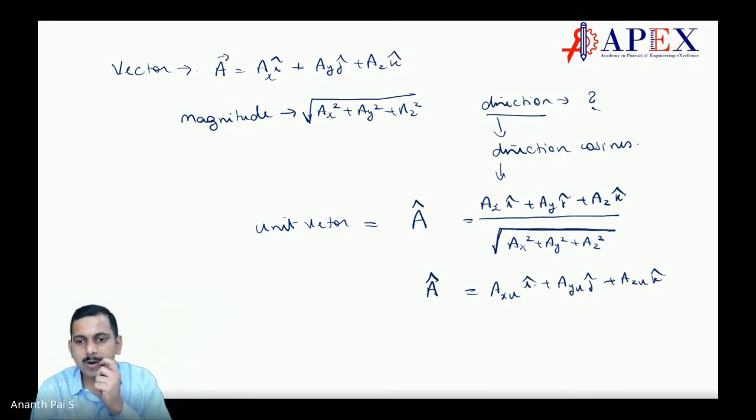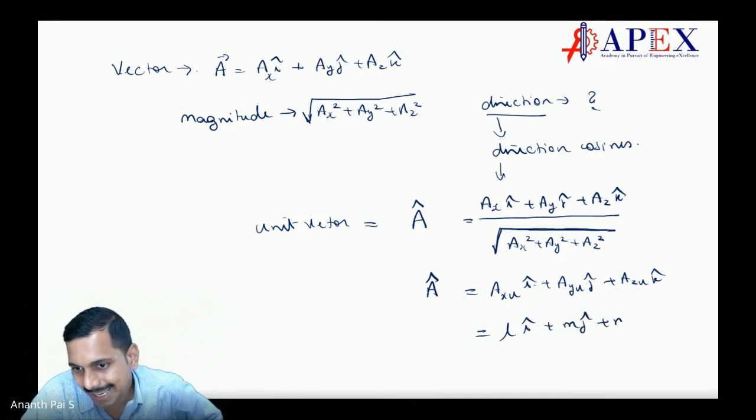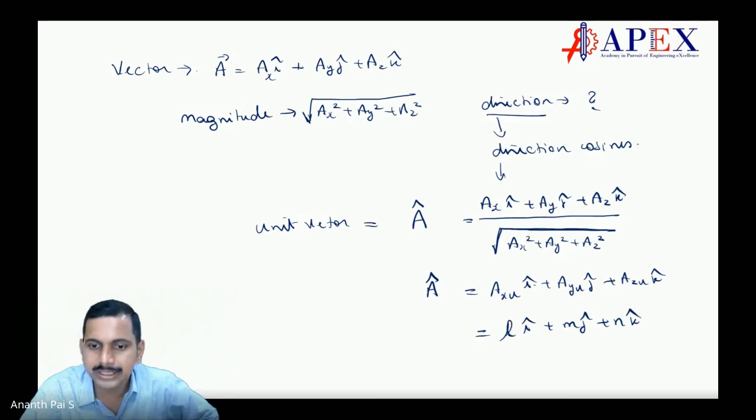These are scalar components. This can also be referred to as l i plus m j plus n k, and l, m, n are called direction cosines.